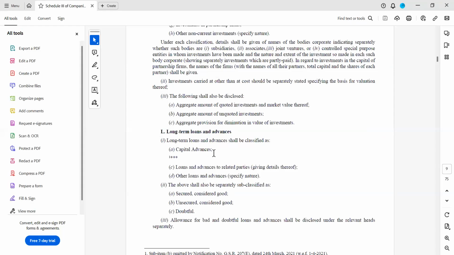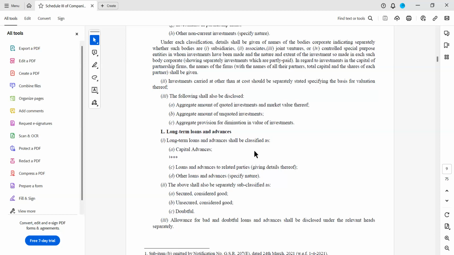See, here capital advances are there. We have discussed this while discussing the first part, that there may be advances to vendors for constructing any particular capital asset. Then those advances, advances to creditors or capital advances, have to be shown under long-term loans and advances, because the asset which we are going to construct is of capital nature, so it has to be disclosed here. Next, coming to B, they have omitted it.